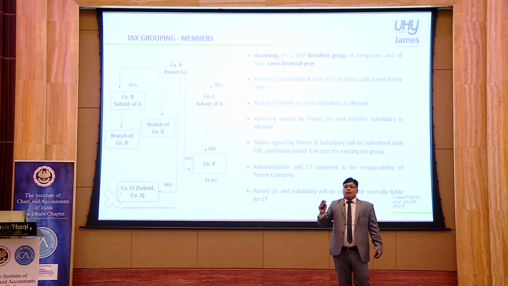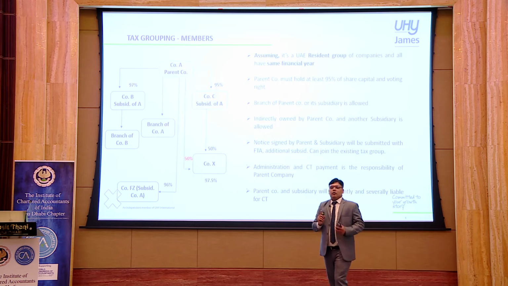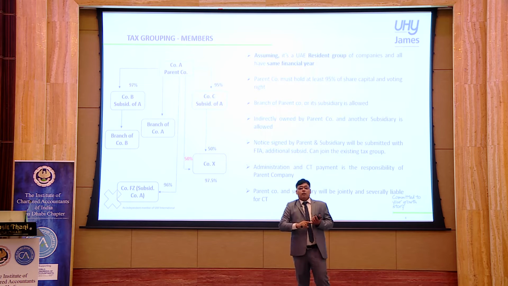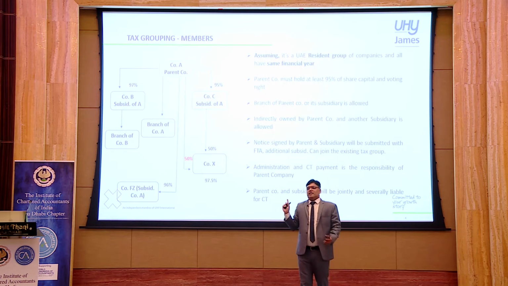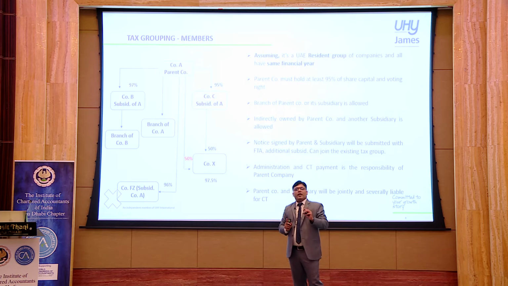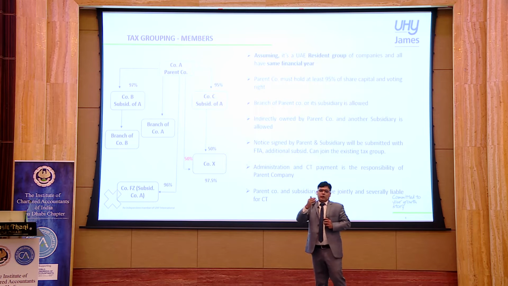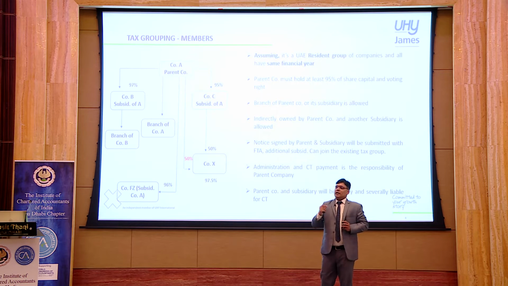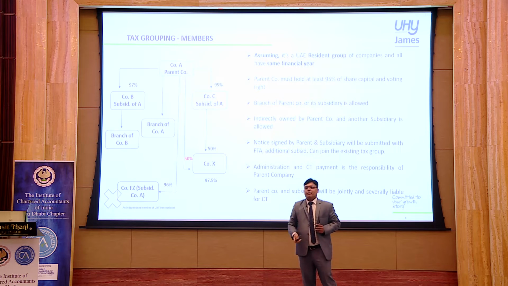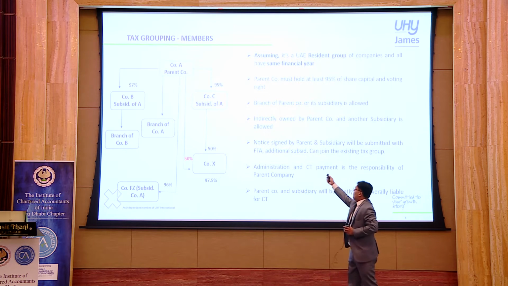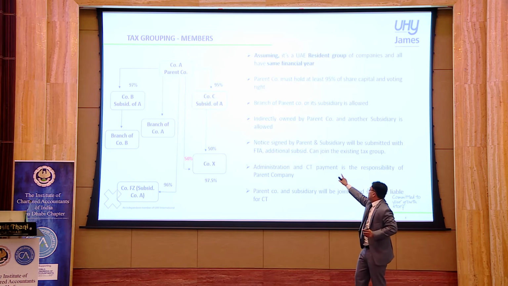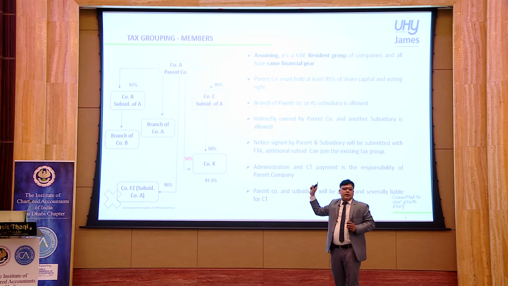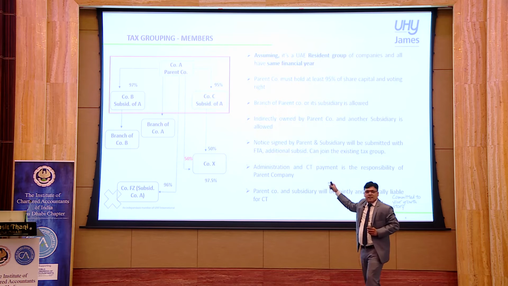Let's move on. Only one condition is left to understand, about the equity held by the parent company in other members, which says 95% of the equity, share capital or voting right must be held by the parent company in its subsidiary. For my understanding, I have divided this into three parts that will help you also. Firstly, where the parent company directly holds 95% or more in its subsidiary. From this structure, company A directly holds more than 95% in company B and company C. So yes, they can form a tax group.